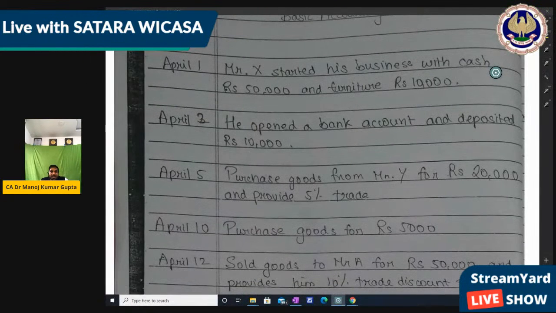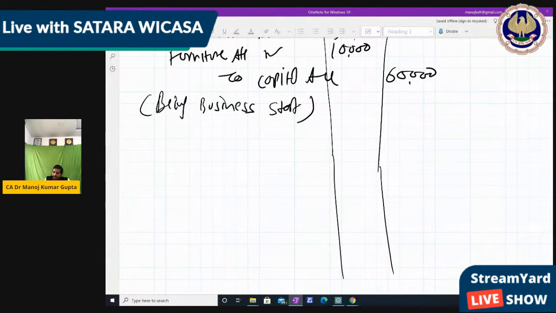What is the next transaction? He opened a bank account and deposited 10,000. So the bank account is opened, the bank account has received, and cash goes out of the cash account, 10,000.